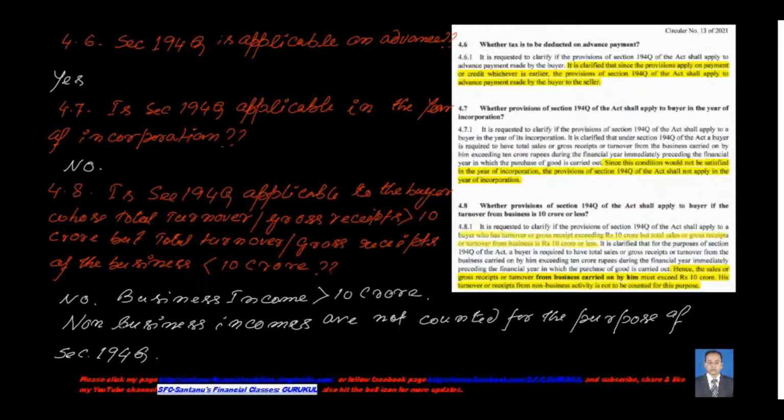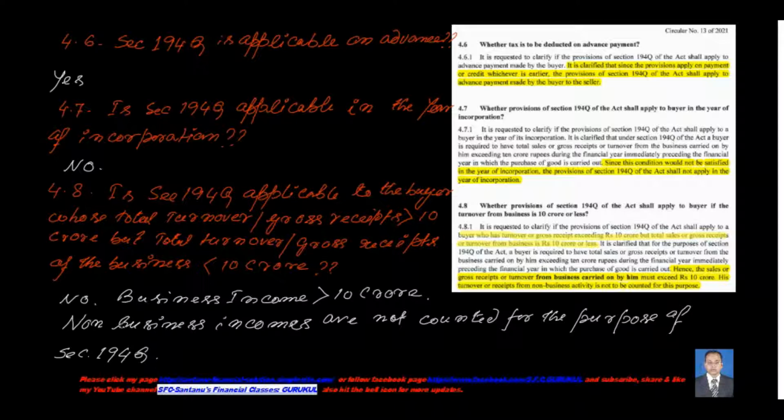Now coming to the next question, is section 194Q applicable on advance money? Yes, I have already discussed it, so no need to discuss it further. Is section 194Q applicable in the year of incorporation? Suppose you have started a business in 2021, in 21-22, in this current financial year, and this section 194Q is also going to be implemented in this year itself.